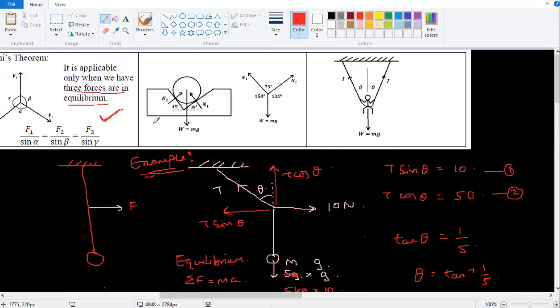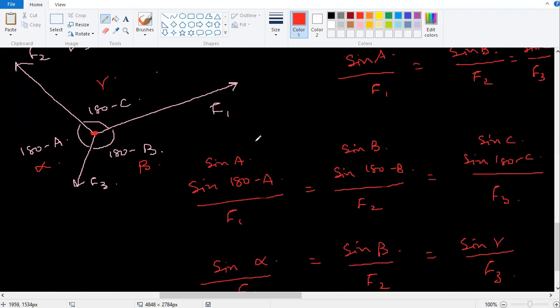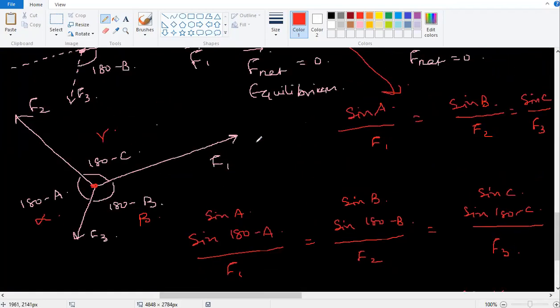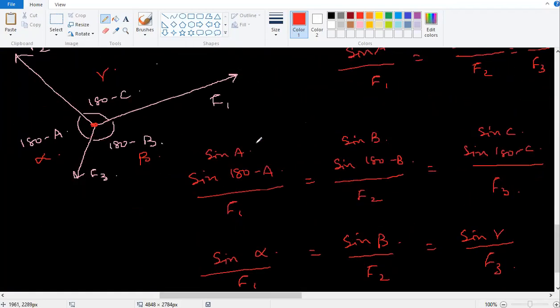Sometimes you will get some problems like this. Anybody having any doubts? Anybody still copying anything? Many of the things will not be there in the textbook. You go and search, "Sir taught me all these things, but it's not there in the textbook."